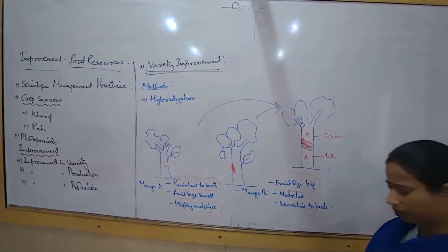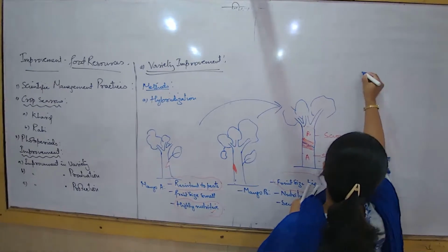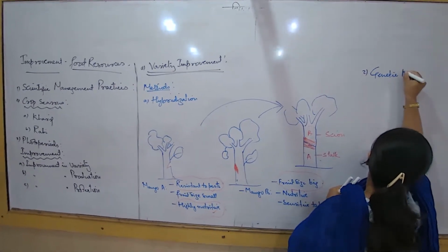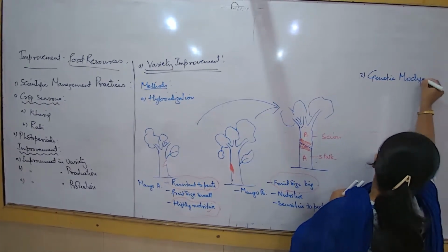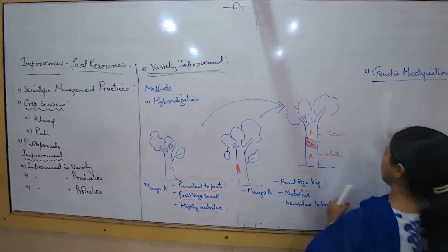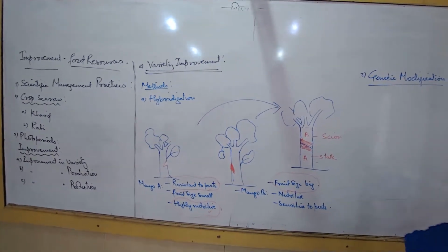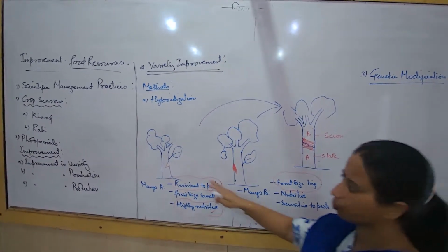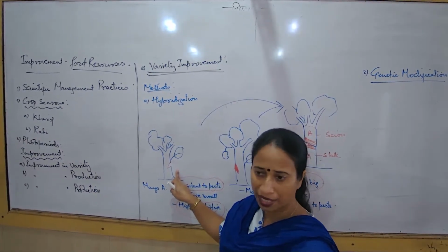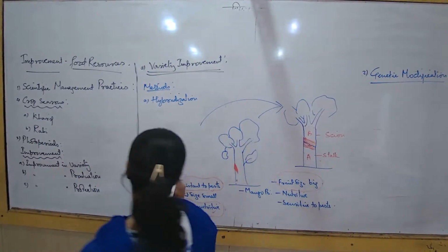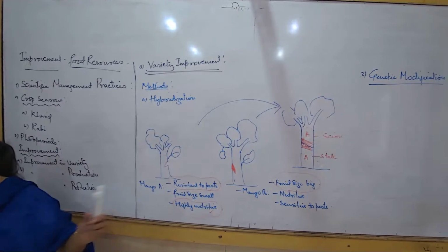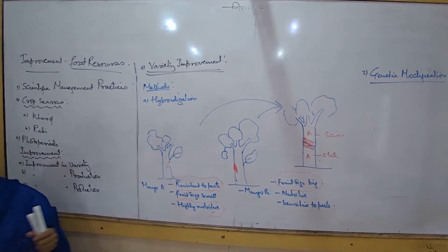But there's another method that you have to understand. And the second method is known as genetic modification. Now, this is a more tedious and a more elaborate method. Now, in case of genetic modification, I select a plant which has got some good characteristics. Now, I have to select a plant which has got more of good characteristics and less of undesirable characteristics.